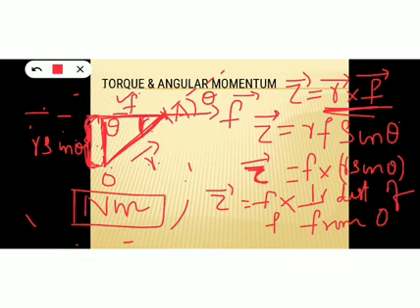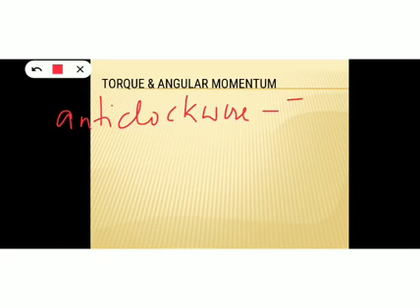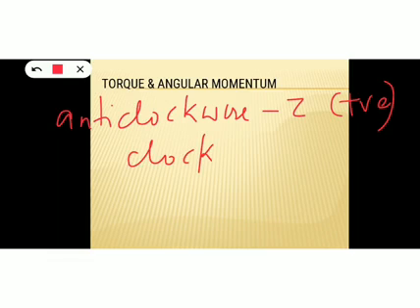Okay. Now if the body rotates anti-clockwise, then the torque will be positive. Okay, children. At the same time, if the body rotates clockwise, then torque will be negative.